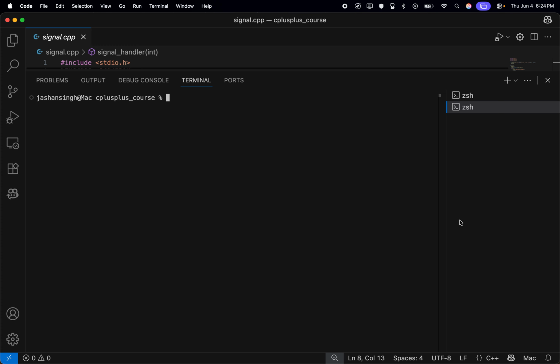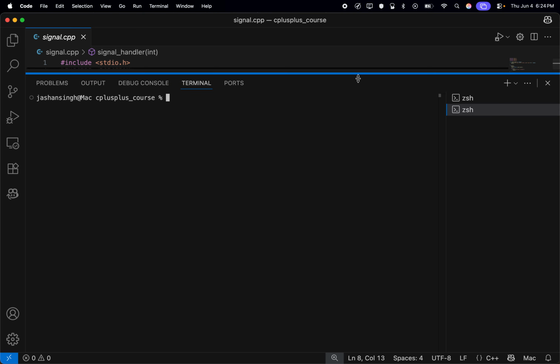Today, I'll show you how to hijack a POSIX kernel interrupt in C++ so your system can catch the signal, print a heartbeat, and shut down safely. Let's look at the code.